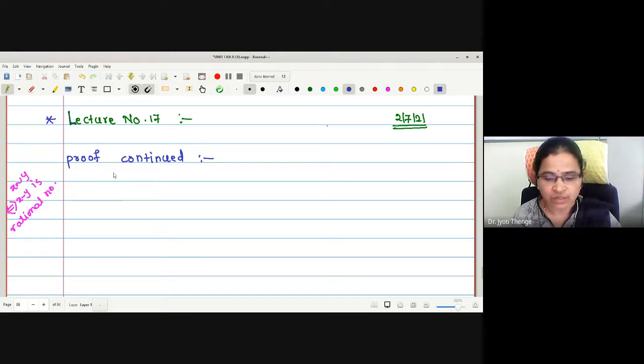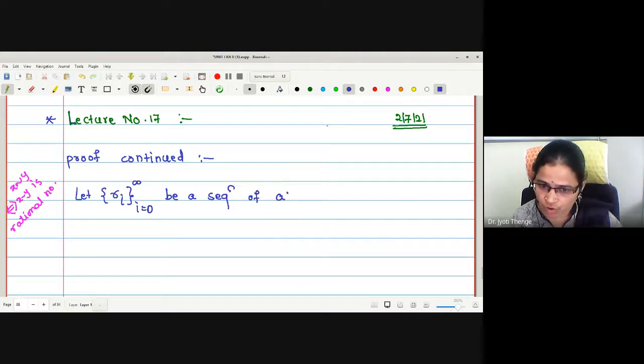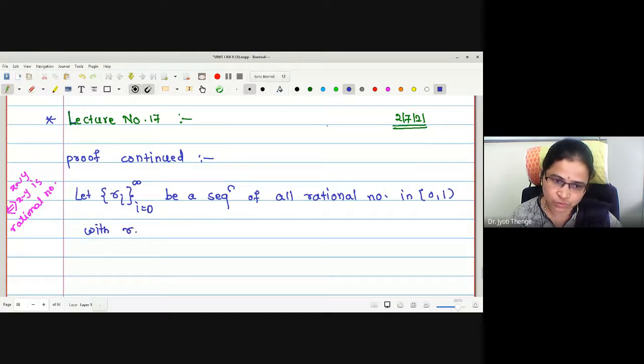Okay, let me write. Let Ri be a sequence of rational numbers, with i running from 0 to infinity specifically. Why am I taking 0? Because I wanted to include 0 as a rational number, rather it's the first rational number. Be a sequence of all rational numbers in the closed 0 to open 1, which are not equal to 0. Will negative rational numbers come in this?